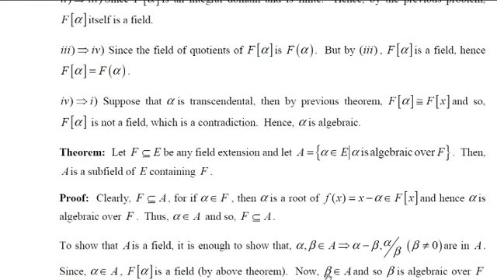Now similarly, beta belongs to A, and so beta is algebraic over F. And remember, F is contained in F(alpha). Therefore, this beta is algebraic over F(alpha) also.